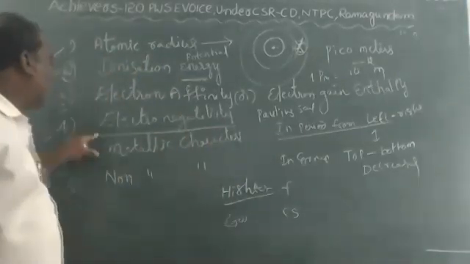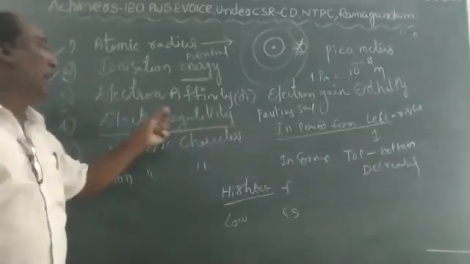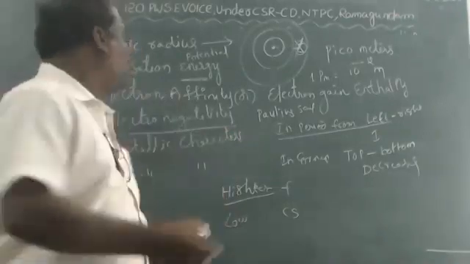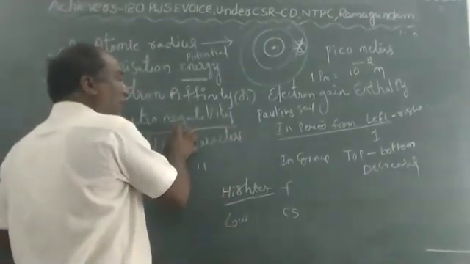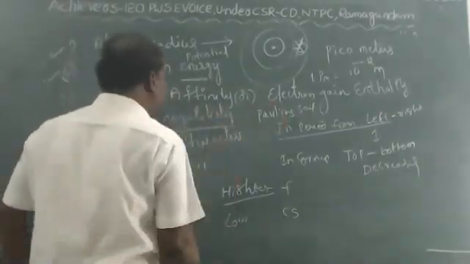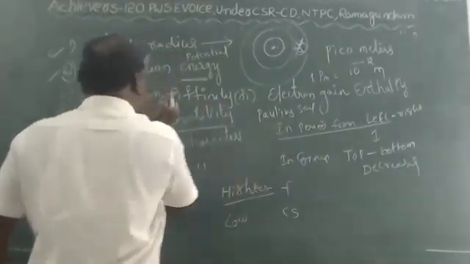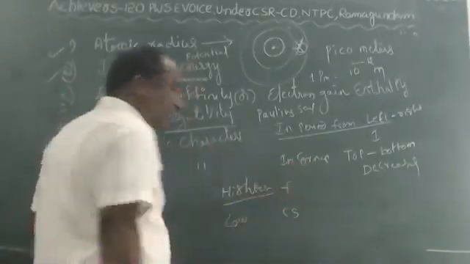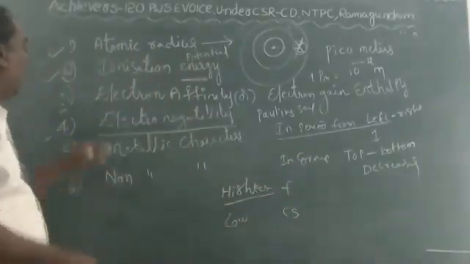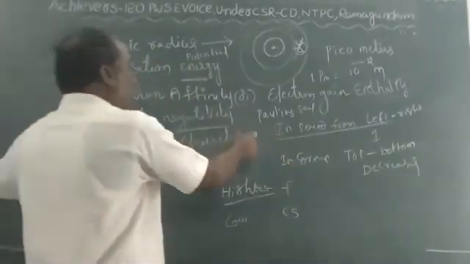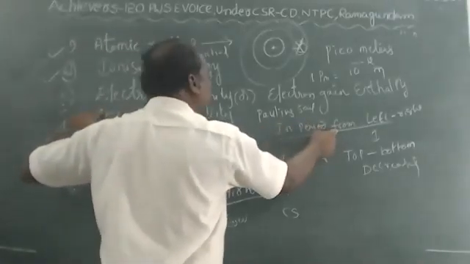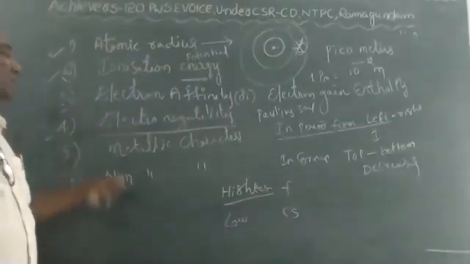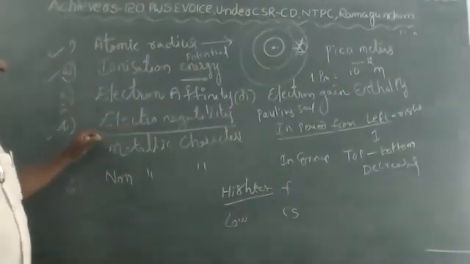Once again, electronegativity is the tendency of an atom to attract the electron towards itself. It is measured on the Pauling scale. The highest electronegativity element is fluorine and the lowest is cesium. Electronegativity in a period from left to right increases. In a group from top to bottom it decreases.